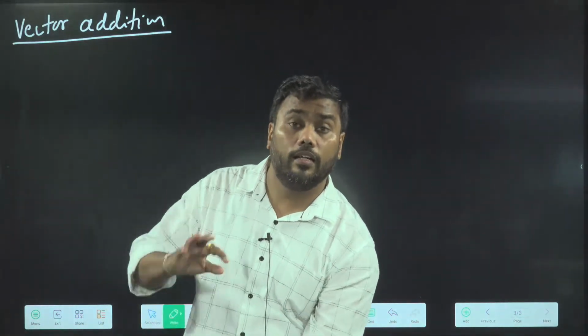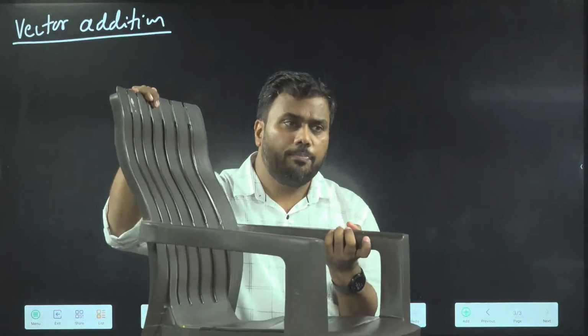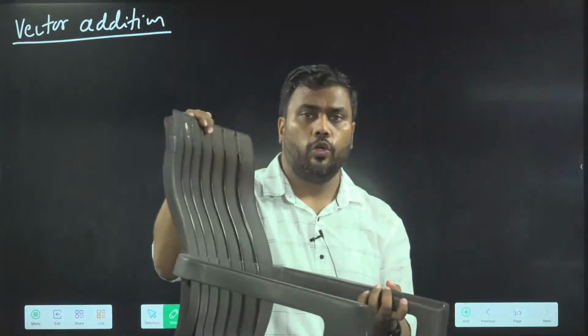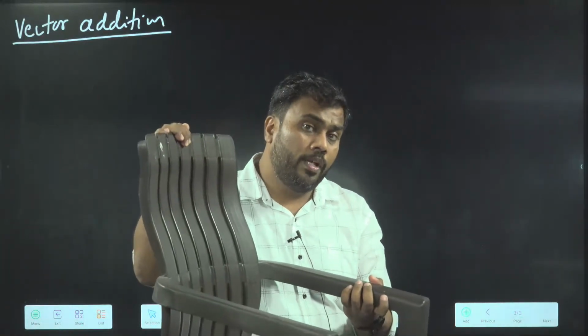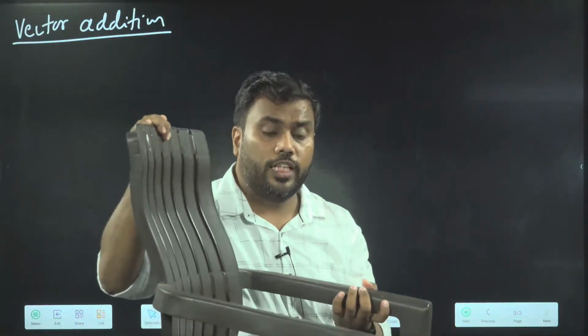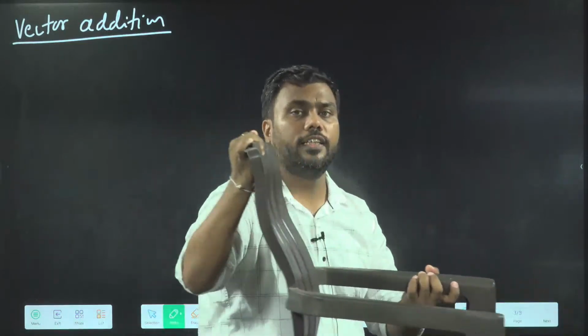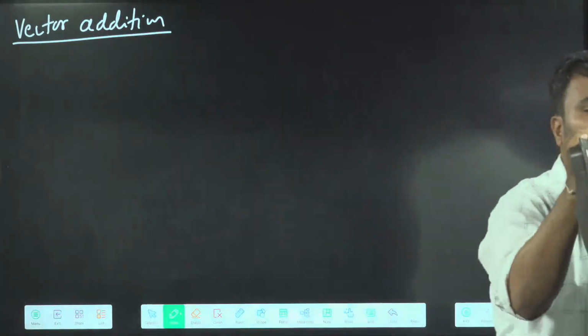Two people are pushing the chair, suppose it is very heavy. I am pushing the chair towards you and someone is pushing the chair in this direction. So it will go diagonally, isn't it?